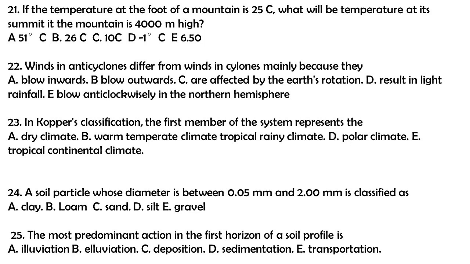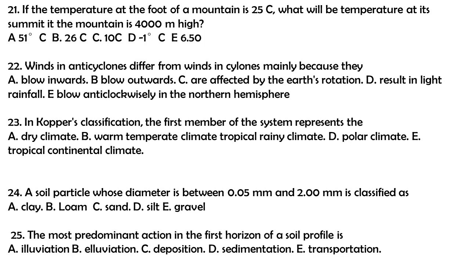Question 22. Winds in anticyclones differ from winds in cyclones mainly because they A. Blow inwards, B. Blow outwards, C. Are affected by the Earth's rotation, D. Results in light rainfall, E. Blow anti-clockwise in the northern hemisphere. The answer to this question is B. Winds in anticyclones differ from winds in cyclones mainly because they blow outwards.